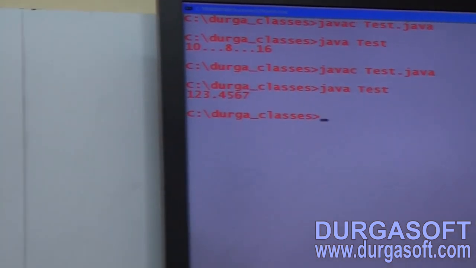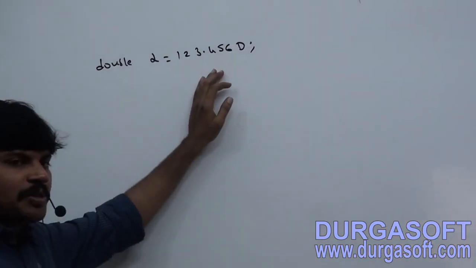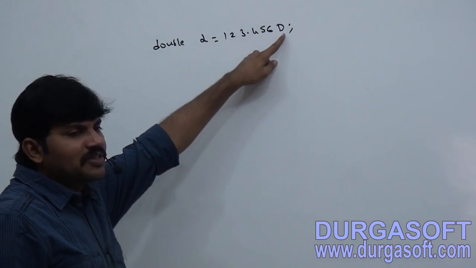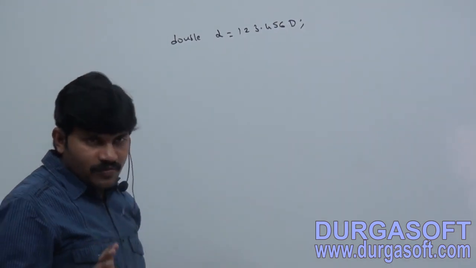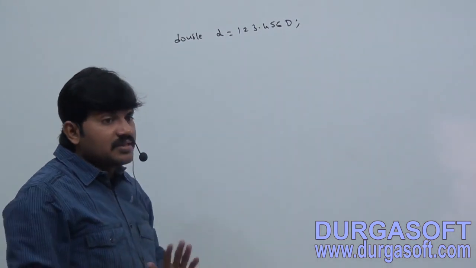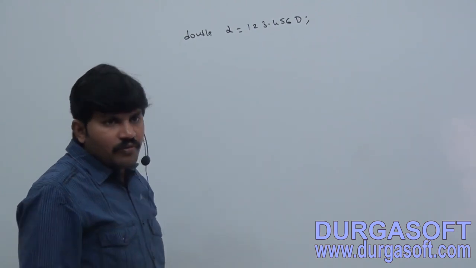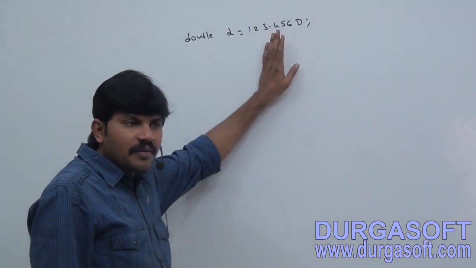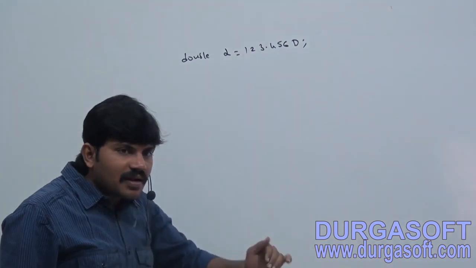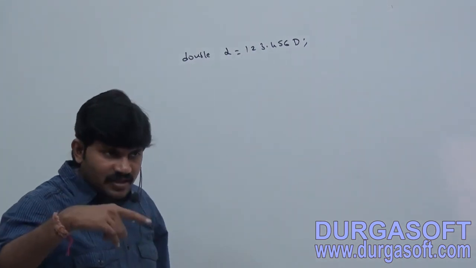So every floating point literal is by default double type, but we can specify explicitly as double by suffixing with a small d or capital D. Of course, this is not required, because by default it is already double type, but still this convention is there.